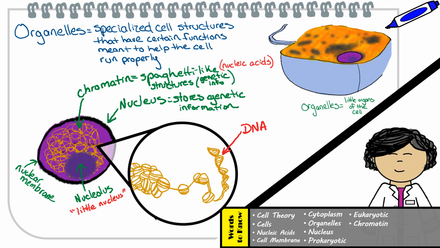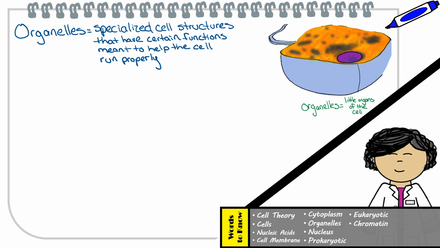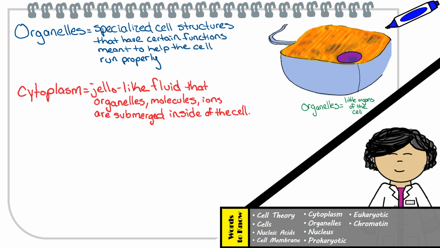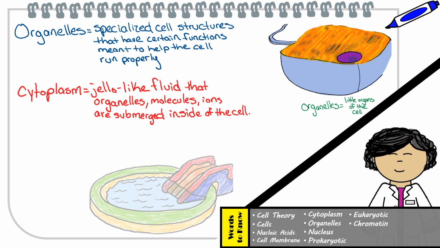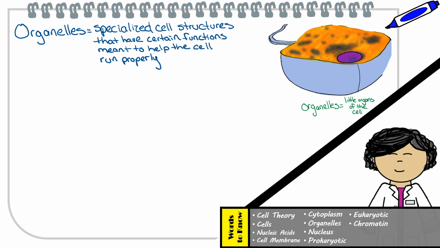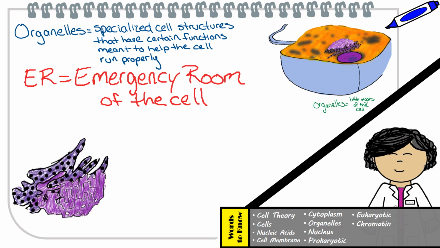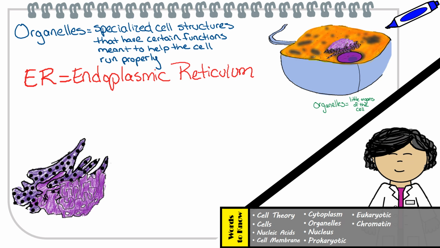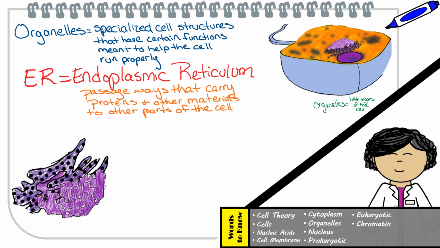Now, inside of the nucleus, we also find the nucleolus, which is a dense region where tiny organelles called ribosomes are produced. Sure, Alex, if that helps you remember it. Okay, so now let's look at another cell component, which we have already discussed, and that is the cytoplasm. Yes, Alex, that's pretty much what the cytoplasm is. And you can see it as the water that fills up a pool. Okay, now let's take a look at another organelle found in the cell, which surrounds the nucleus. We call this organelle the ER. No, Alex, not that kind of ER. I'm talking about the ER found in cells, known as the endoplasmic reticulum, which has a bunch of passageways that carry proteins and other materials from one part of the cell to another.